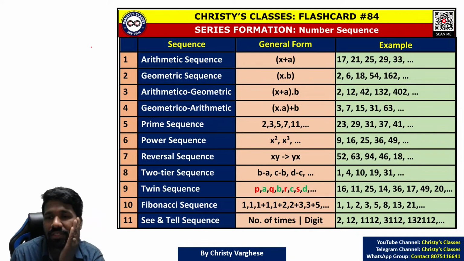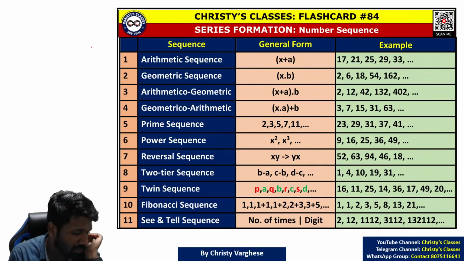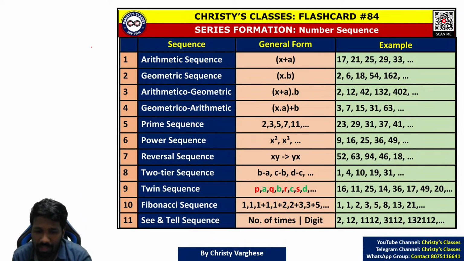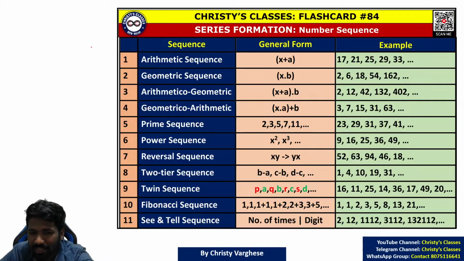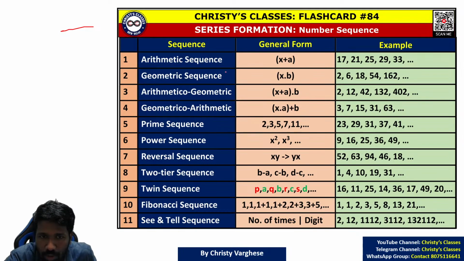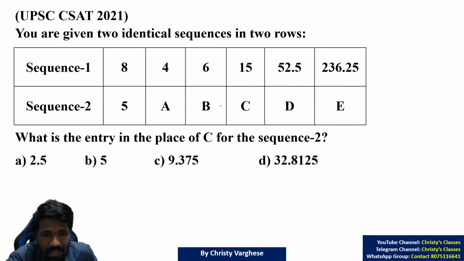We discussed number sequence in the last chapter. Number sequence or number series. So number series, another type of question is number puzzle question. Number puzzle question means the theory is saying these things itself, which I have taught and which is summarized in this flashcard. These kinds of pattern itself, but as a puzzle it can be asked. For example, this 2021 problem. Make a try, after that I will explain.